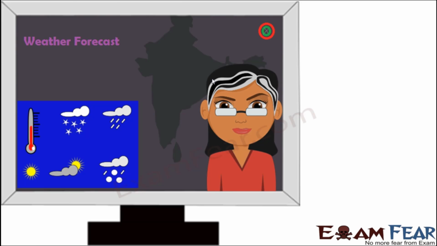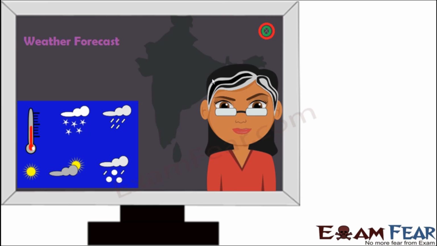Now, when I talk about weather and climate, let me give you some common scenarios where you actually experience what we are talking about. For example, have you ever seen the news? If you listen to the news on your television, even if you don't, that's a good habit, you should start watching the news on TV. You get a lot of information about what's happening in the world, and there you also have a section where the news reader tells you about the weather forecasts. She tells you what the weather would be in different places in the coming days.